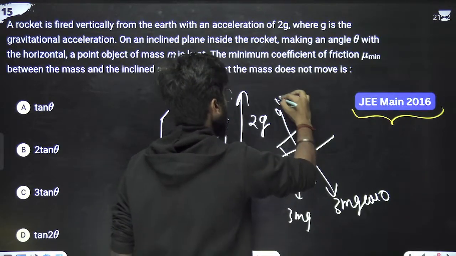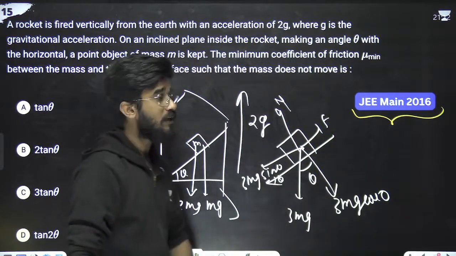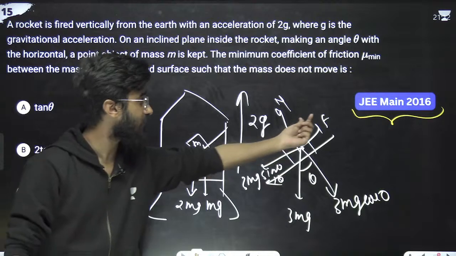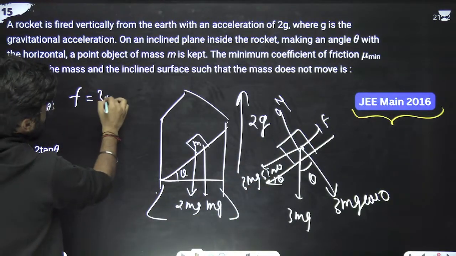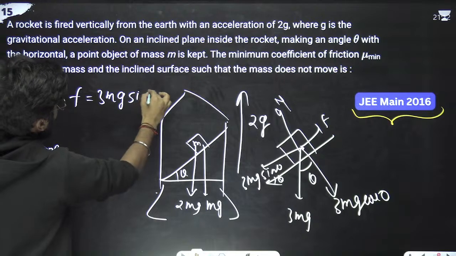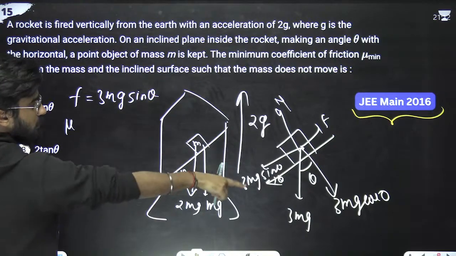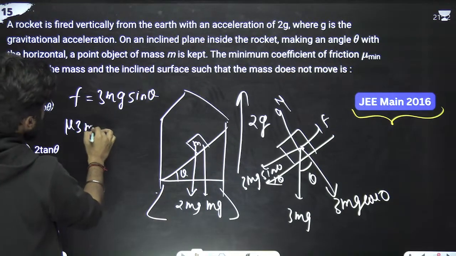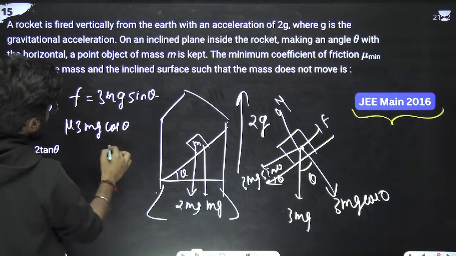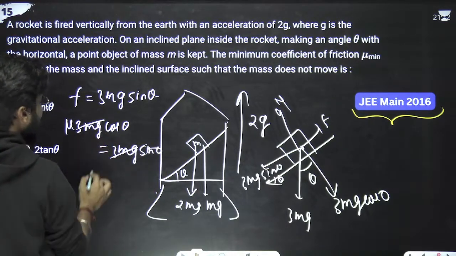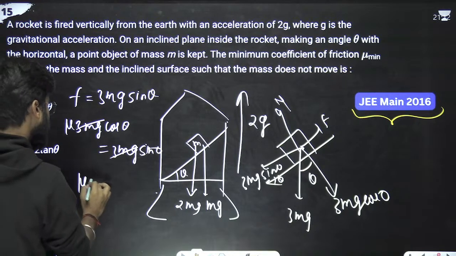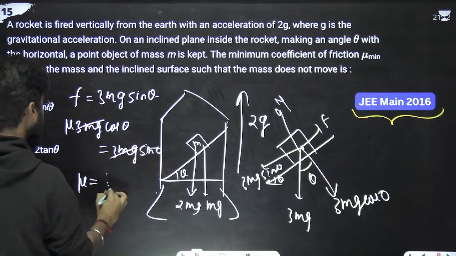This is normal and this is friction. If we have to keep it at rest, then friction should be equal to 3mg sin theta. Friction is mu into N, so mu into 3mg cos theta is equal to 3mg sin theta. The 3mg cancels, so mu is sin theta upon cos theta, which means tan theta.